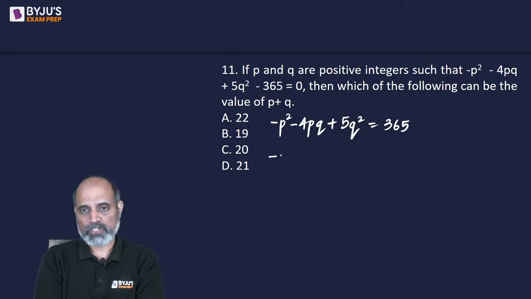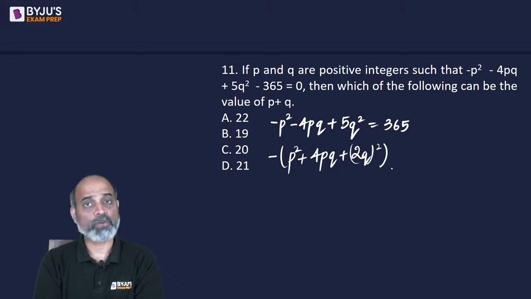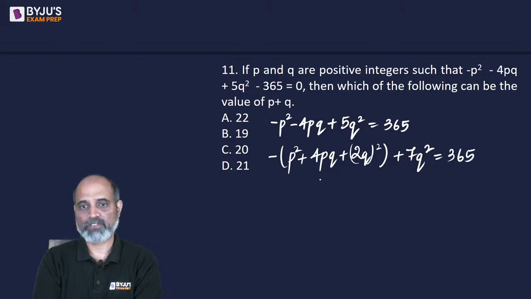So what I will do is I'll take out minus common and we'll look at this, and looking at this we can say we need 2q ka whole square so that this perfect square will make sense now. And since we have subtracted 2q square, we are supposed to add 2q square so that we get 7q square, and this is 365.